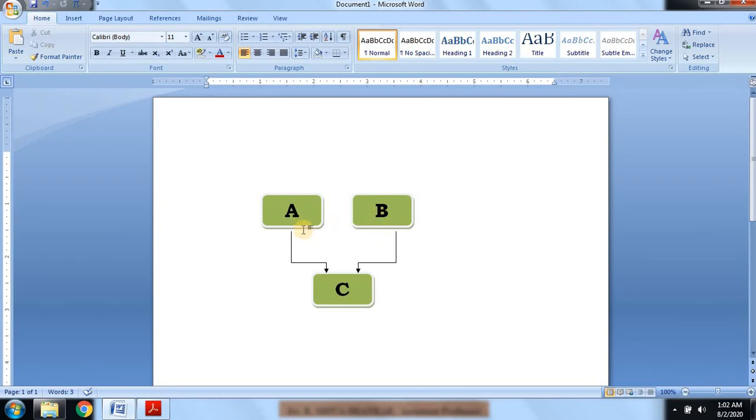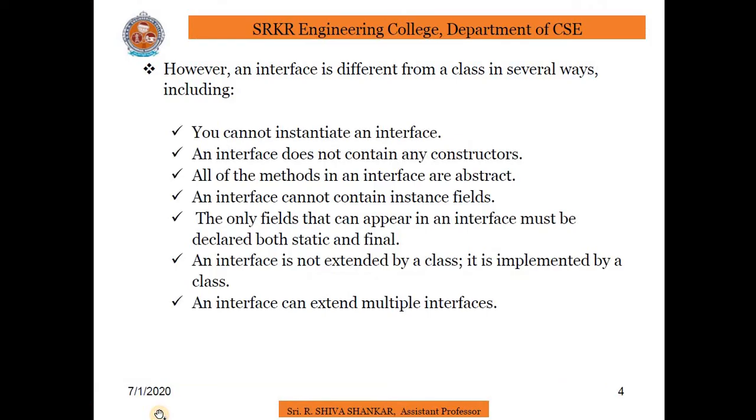Now, to inherit the properties of a class to a class, we use the extends keyword. To inherit the properties of an interface to a class, we use the keyword implements. So implements is a keyword which is used to inherit the properties of an interface to the derived class, whereas the properties of one class to another class we can inherit by using the extends keyword.